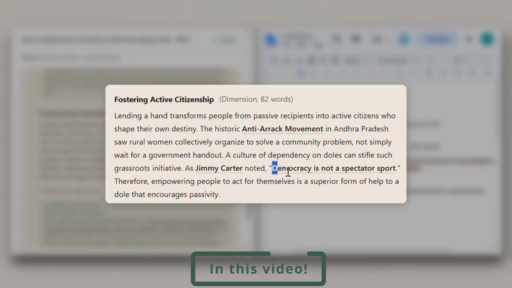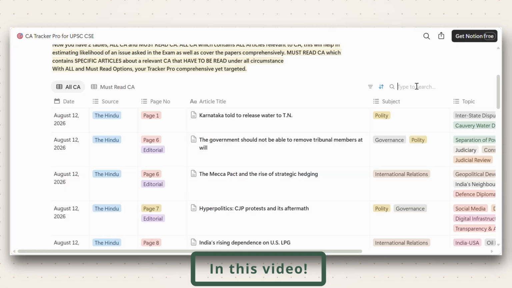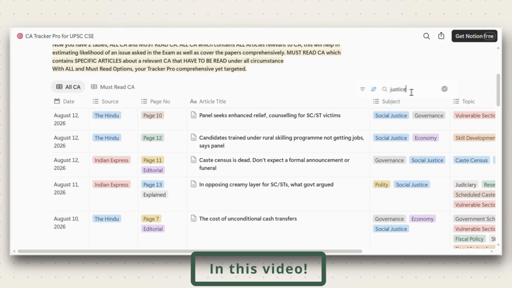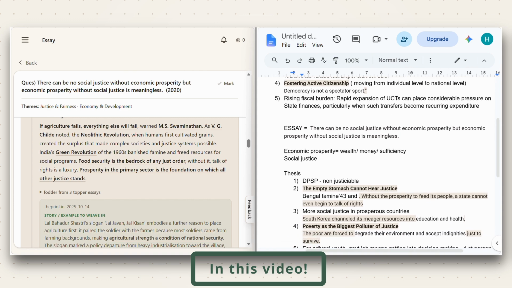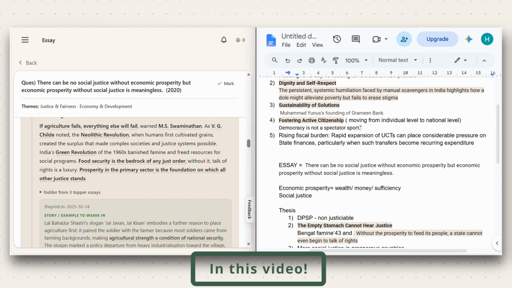And I will write this. This is a very good sentence that I'll just add to my notes. Search for a keyword which relates to the topic that I am making notes for. Say for instance, in this one, I'll just try and see if there are any results for the word justice itself. This is how the final notes would look like. This is what will help me to generate points for a question on justice.